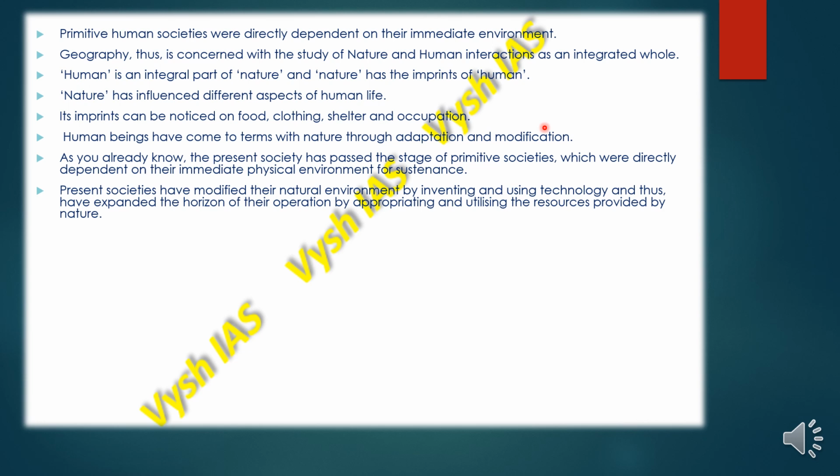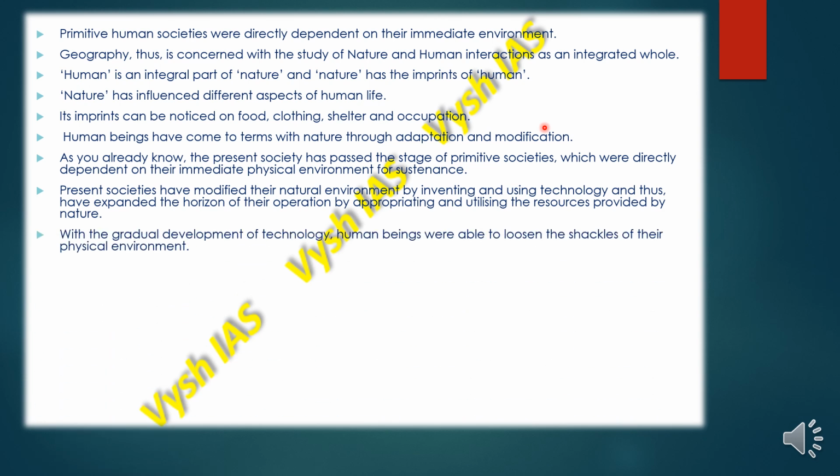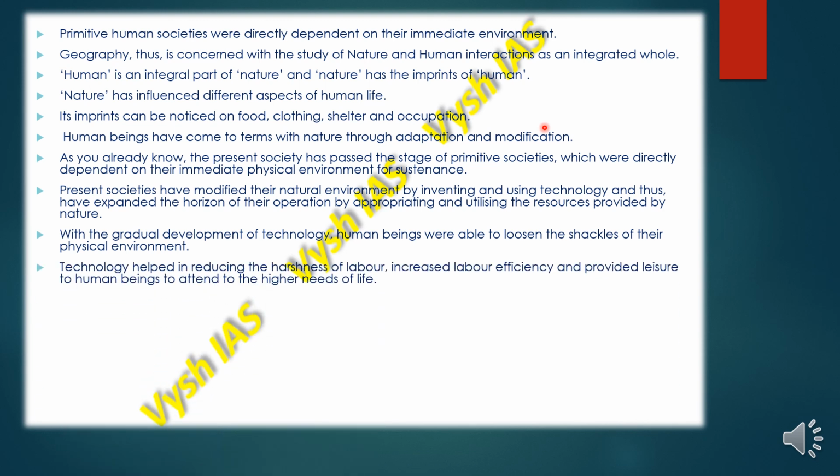The present societies have modified their natural environment by inventing and using technology, and have also expanded the horizon of their operation by appropriating and utilizing the resources provided by nature. With the gradual development of technology, human beings were able to loosen the shackles of their physical environment. They were not as dependent as the primitive societies were.